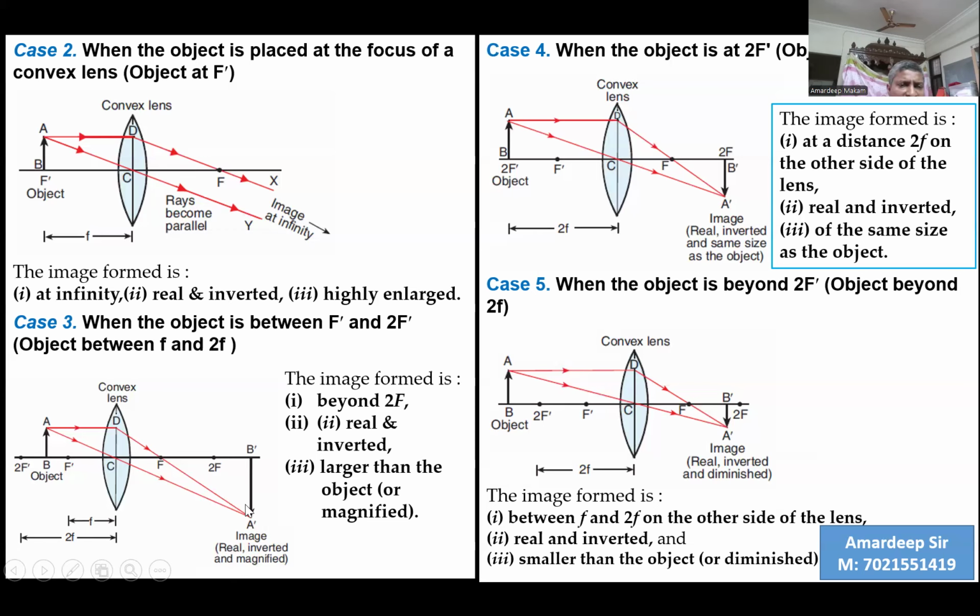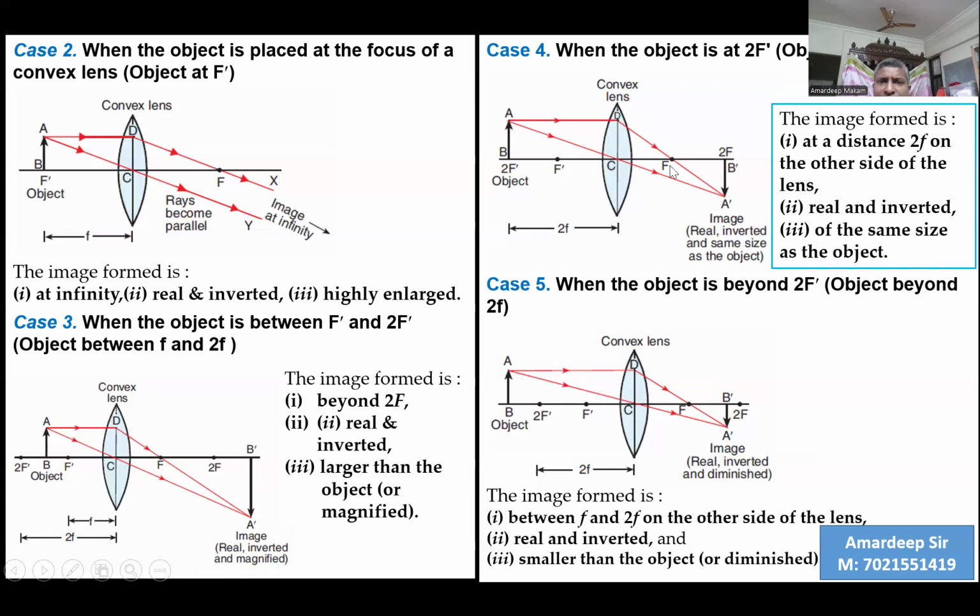Since it is inverted, therefore we call it a real image. Why is it called a real image? Because on the other side of the lens, it follows the rule that, the lens being transparent, the image is formed on the other side. Therefore, it is called a real image. It is below the axis. Image is formed below the axis. Therefore, it is inverted. It is larger in size compared to the object.